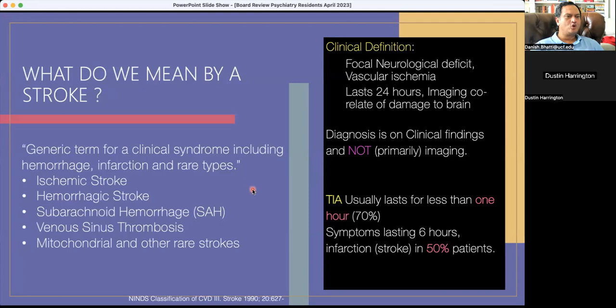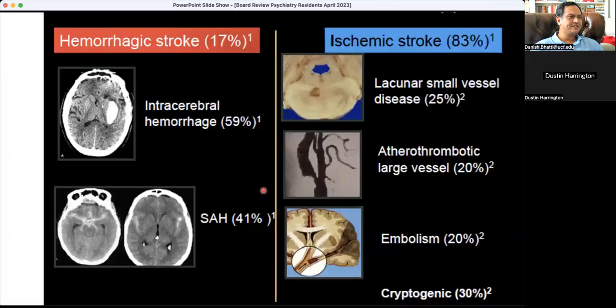All right, so stroke, you know all of this. It's a focal deficit. I'm going to skip a lot of these things. We have the hemorrhagic stroke and ischemic stroke. Hemorrhagic will be 17% of strokes, so 1 in 7 or so, and ischemic is 6 out of 7 strokes. In hemorrhagic stroke, we have intracerebral hemorrhage and then the subarachnoid hemorrhage. And in ischemic stroke, we have a lacunar stroke, and then we have a large vessel occlusion stroke.